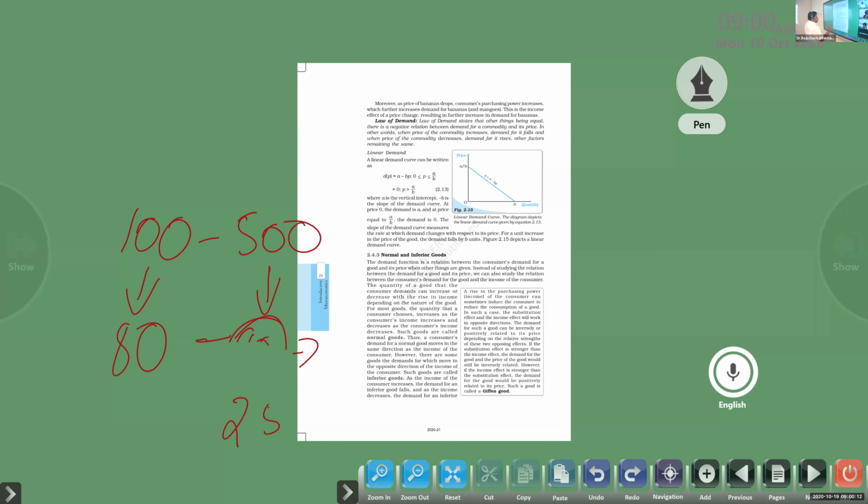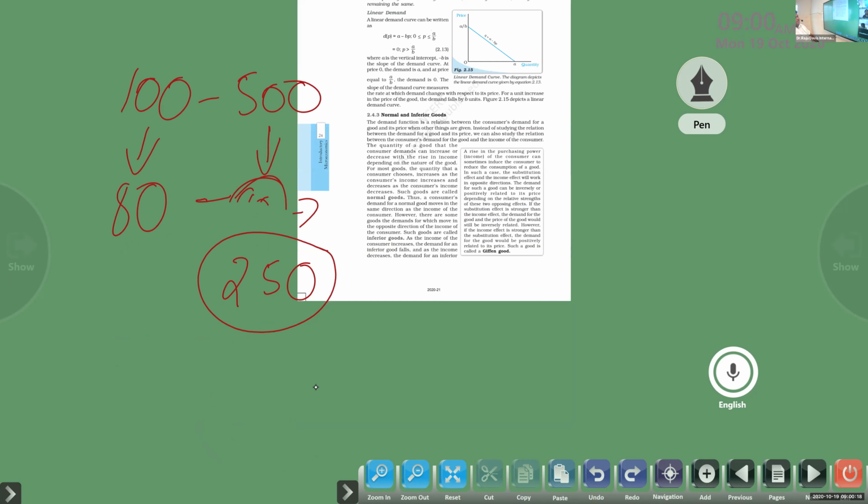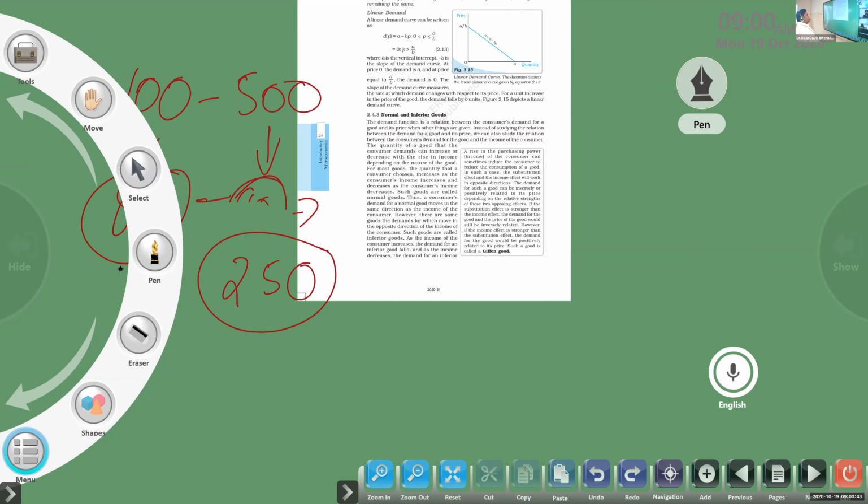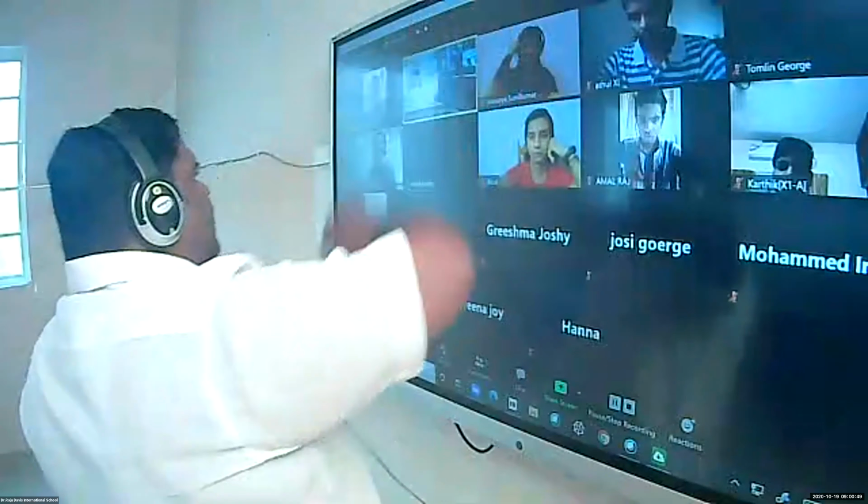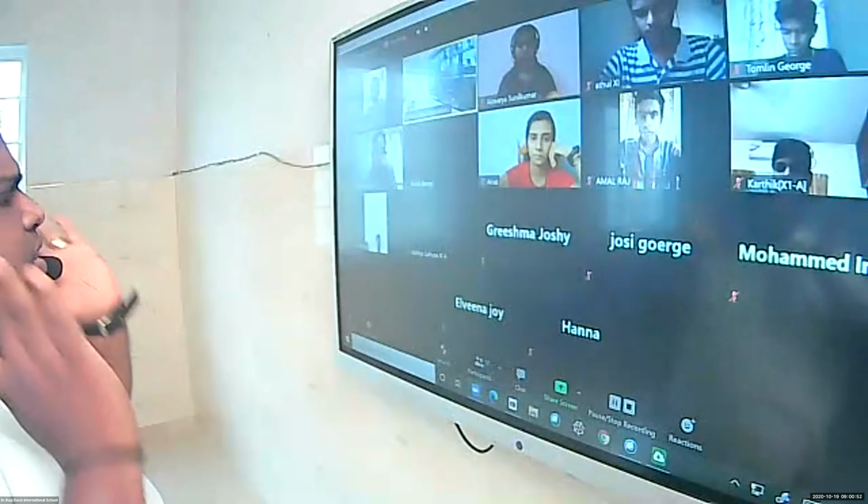If his capacity to purchase the product increased, he wants to purchase more, right or not? He spent 80 rupees to purchase some necessary items. Now his income is increased to 500, which means definitely the units that he consumes will increase. So demand for that product will increase, right or not? Is that correct? Demand for that particular product will definitely increase. Keep that simple logic in your mind.